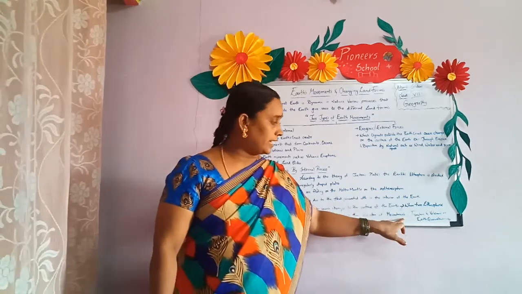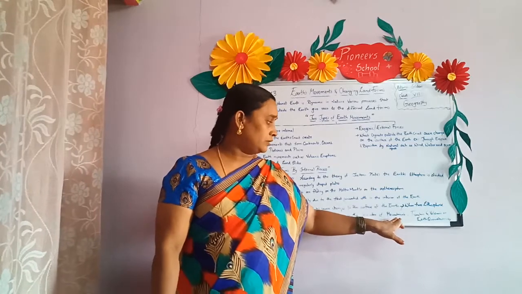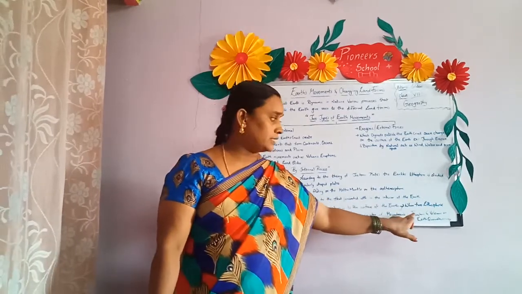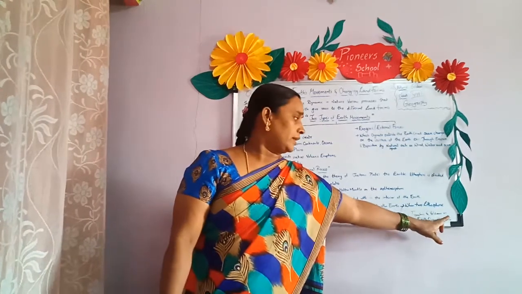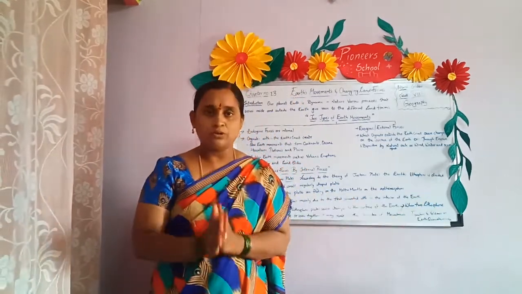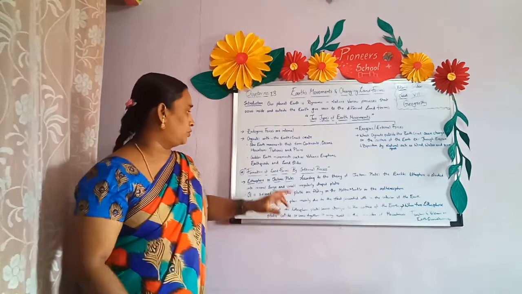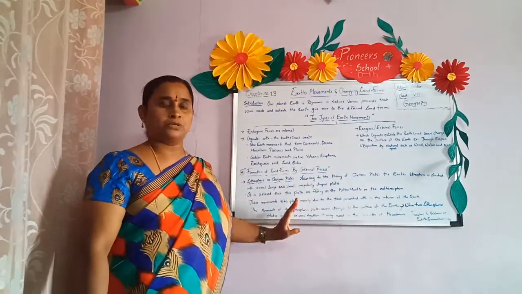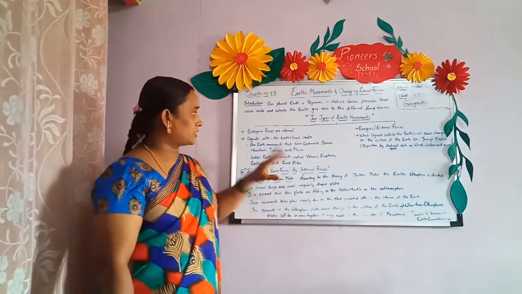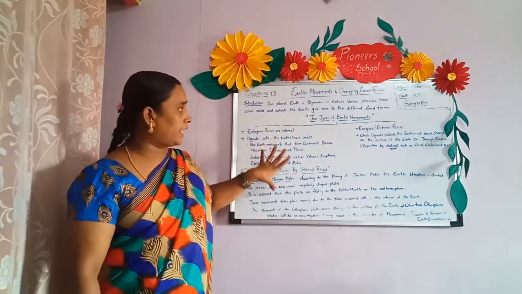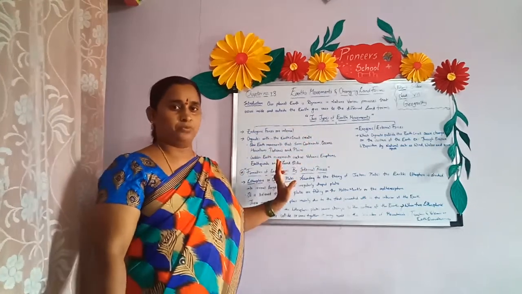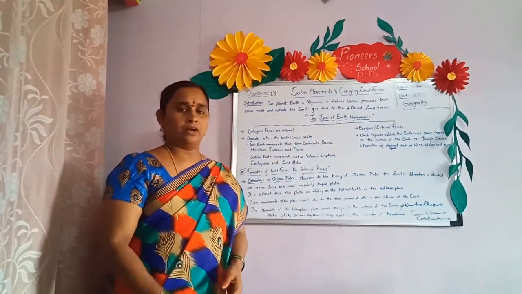So due to volcanic eruptions, mountains being formed, trenches being formed, and volcanic or earthquake activity, all of this takes place only due to internal processes. Clear, children? Hope you have all understood the meaning of internal process. First we have discussed in detail the internal process of the earth's movement, which is the first movement. Okay, children? Hope that you have all understood.